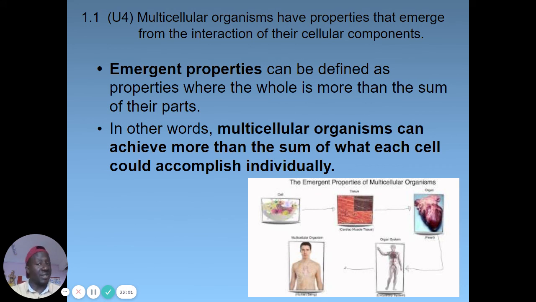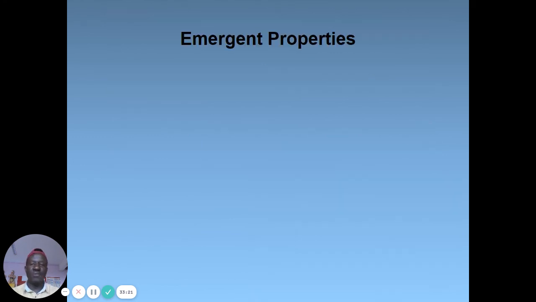This is an advantage of multicellularity over unicellularity: different cells come together to form tissues, and these tissues form organs, and these organs form systems which aid in the sequential flow and supply of materials to each and every cell.